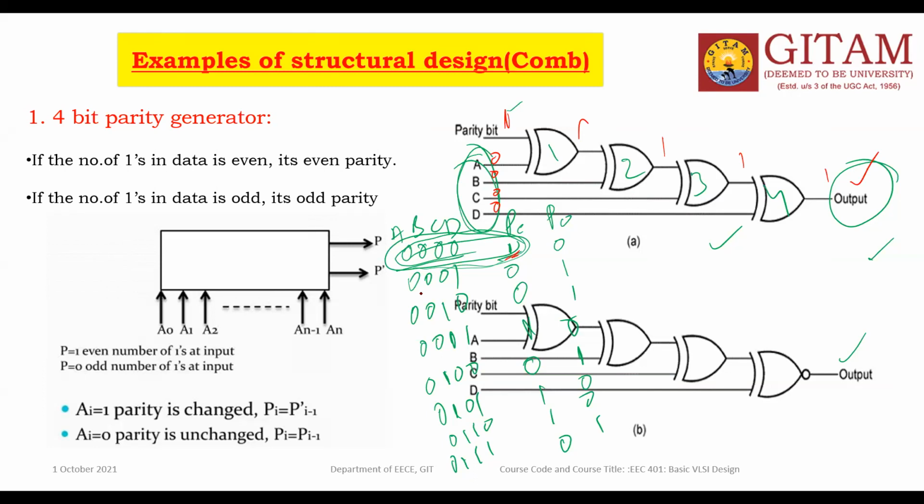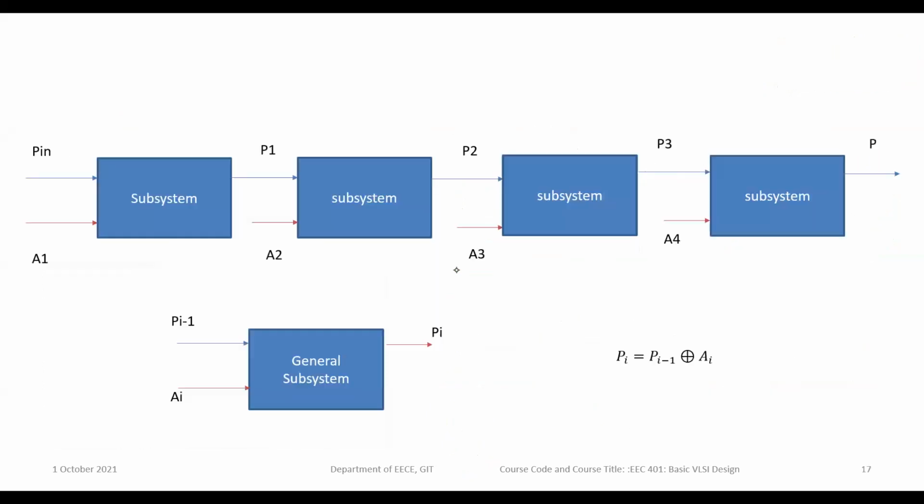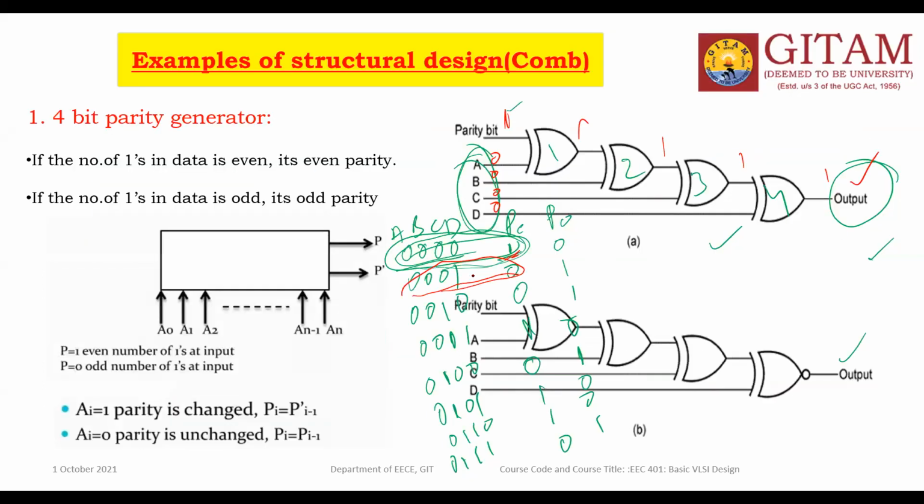Next, the second combination, 0, 0, 0, 1. A is 0, B is 0, C is 0, and D is 1, and the parity bit is 0. Through the gates we get 0, 0, 0, and for the last gate 1 and 0 gives 1. So this is the way of generation. The complement of the parity bit can be generated with this circuit. Anyhow, in the parity generator we are using exclusive OR gates.